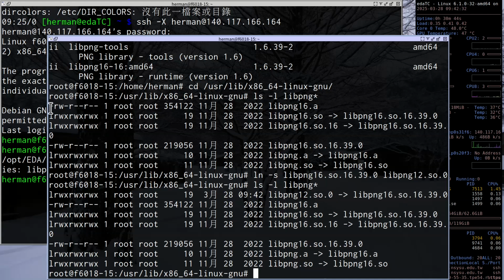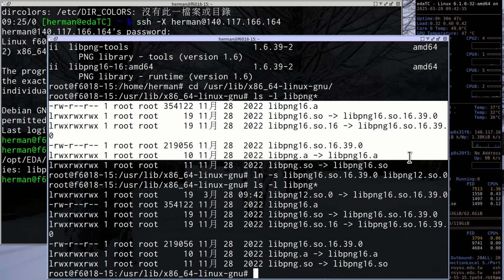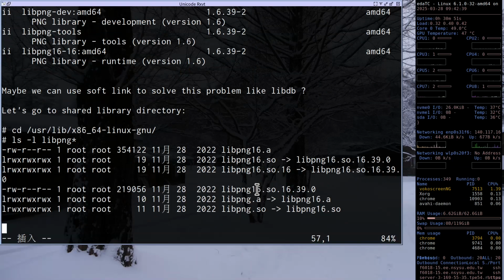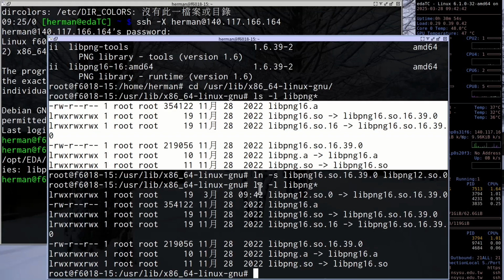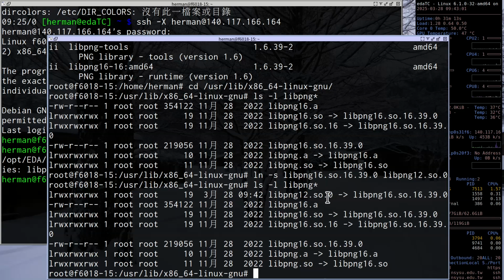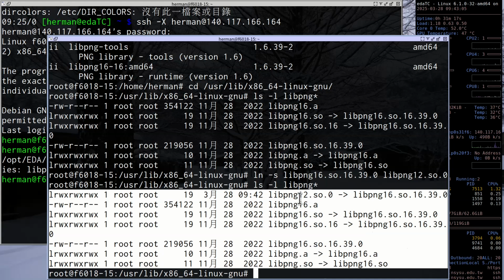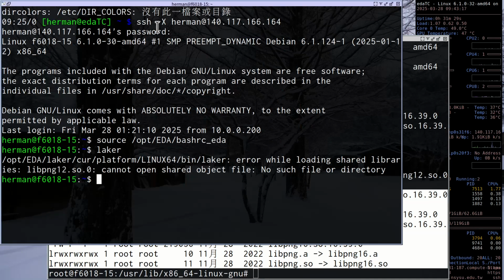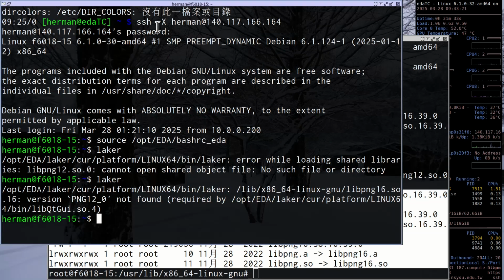Okay, so let's see if this can solve our problem or not. After we create a soft link, we have a libpng12.so.0 link to this file, right? Now let's run Laker again. Okay, this is another error.